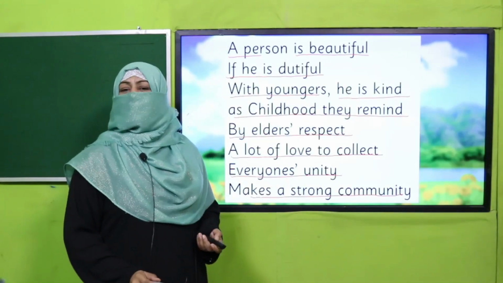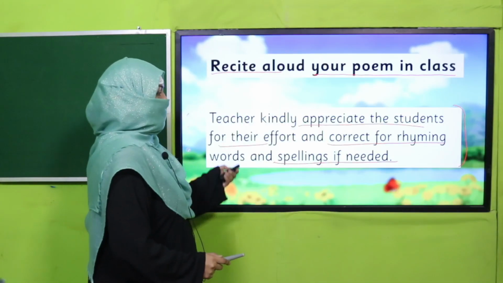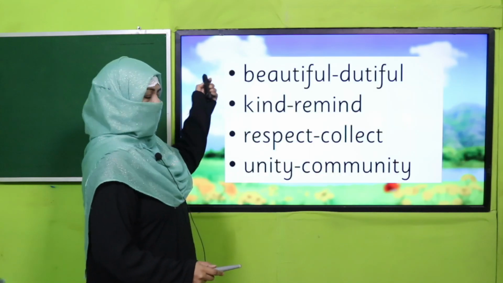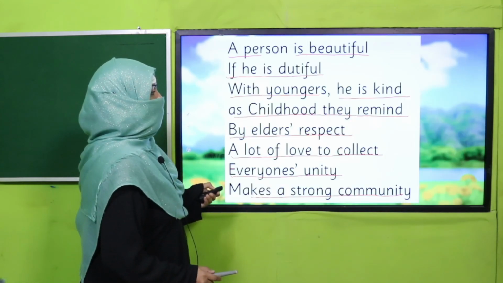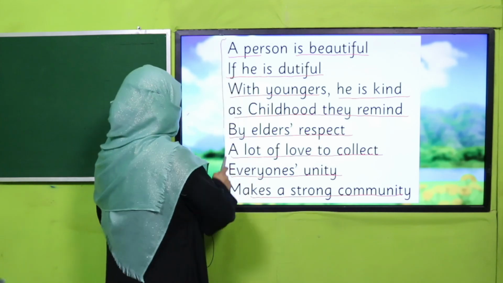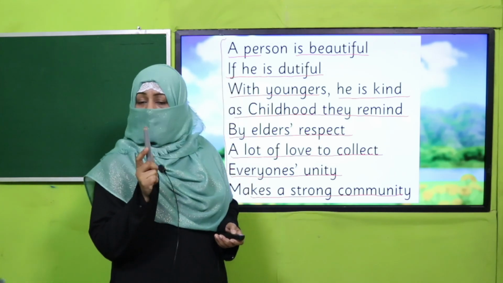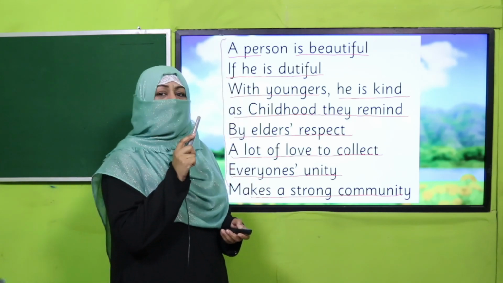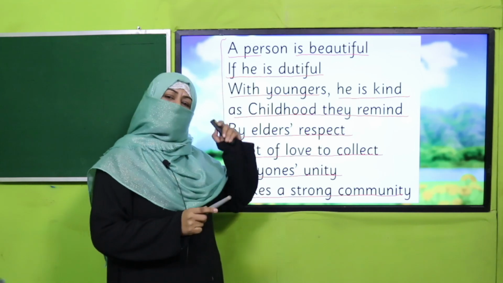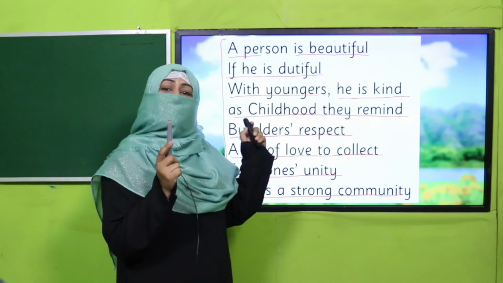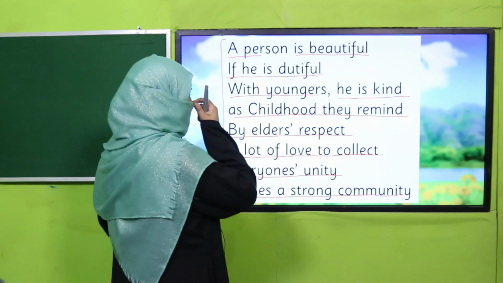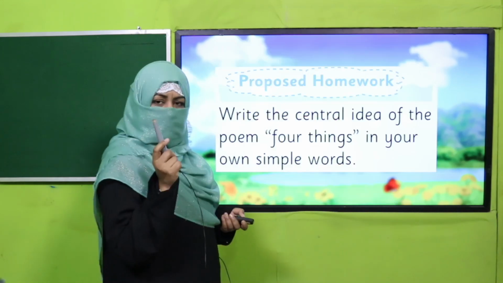Right? Now you see, I used the rhyming words which we mentioned in the previous good behavior slide, and after using these rhyming words, I made a poem which has the same central idea that the Four Things poem had. Okay, so this is how we use a central idea and rhyming words together, and we can write many poems on the same central idea. All right, so what you will do, it's your homework.